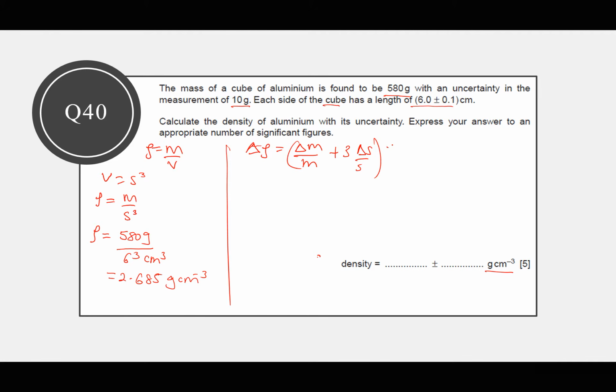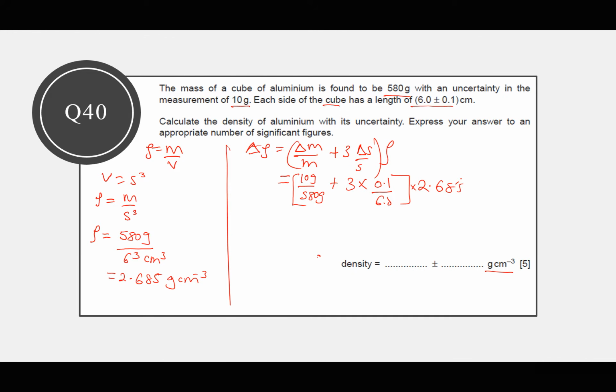I will multiply this by the true value of rho because we are adding the fractional uncertainties. So this will be equal to, for mass, 10 grams divided by 580 grams, the grams will cancel, plus 3 times 0.1 divided by 6.0. Then we shall multiply this by the true value of density, 2.685.